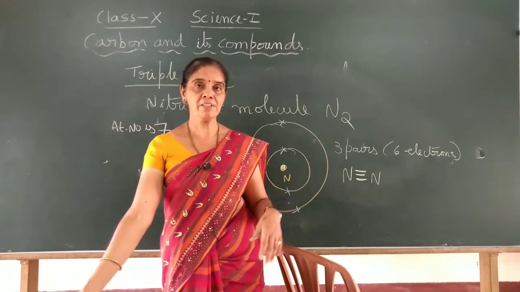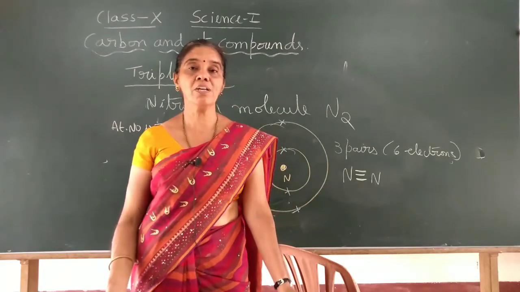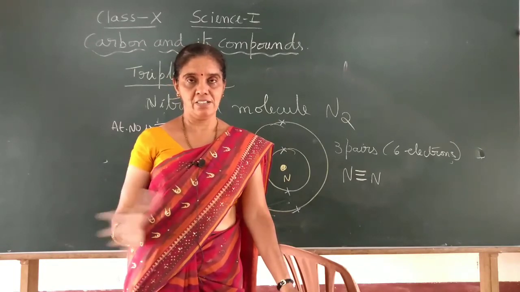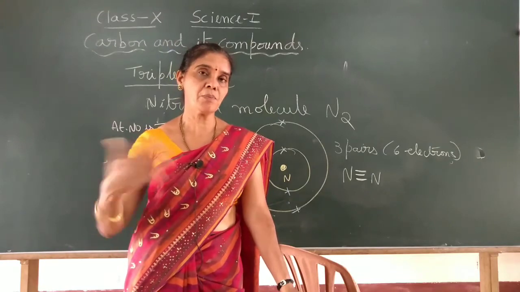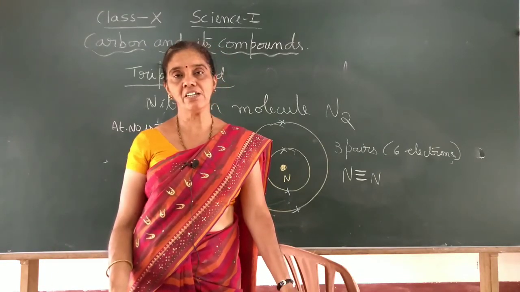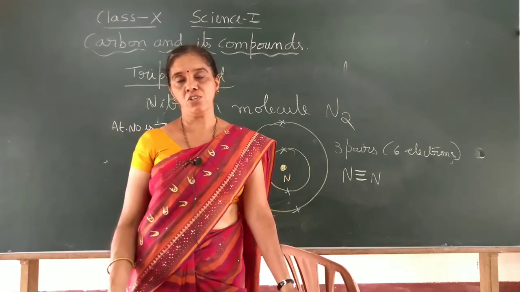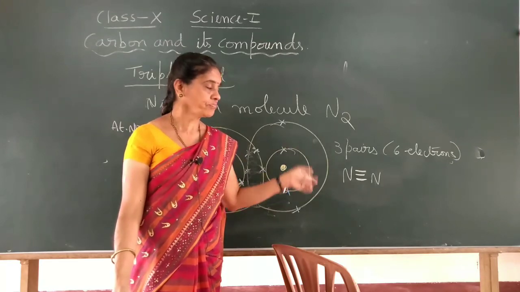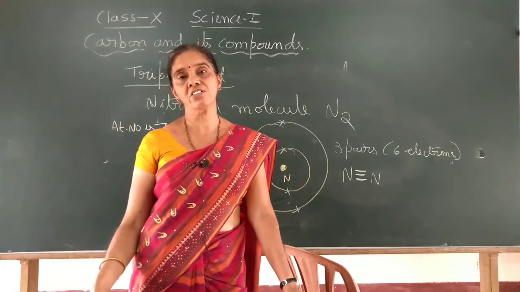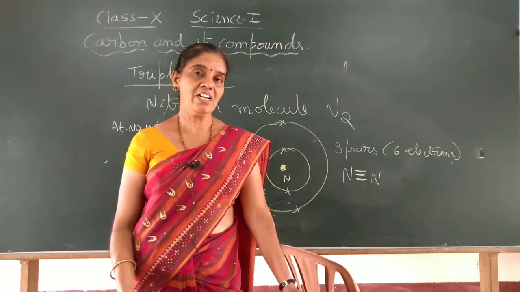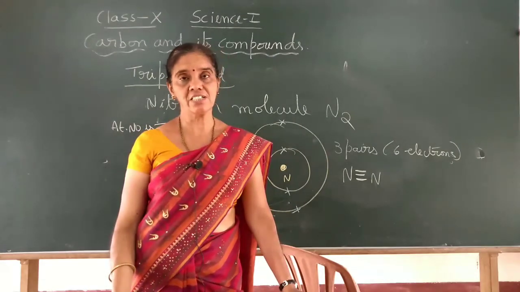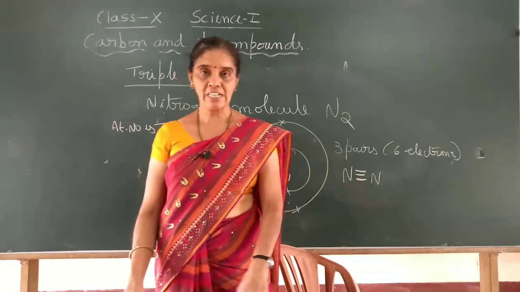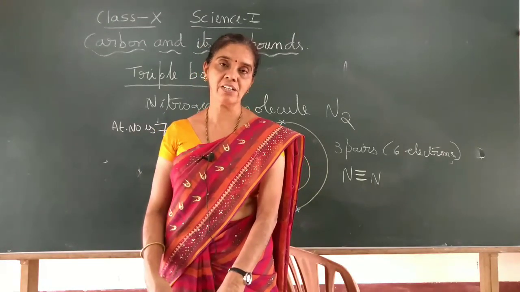And in the case of carbon, covalent bond formation takes place with other atoms by sharing electrons, and also between one carbon and another carbon. In detail we will go through it in the next class. So you try to practice this covalent bond formation in different molecules like hydrogen, oxygen and nitrogen. Then you will understand how we can apply this in the case of carbon compounds. Okay, that is about today's class. We will learn much more in the next class.